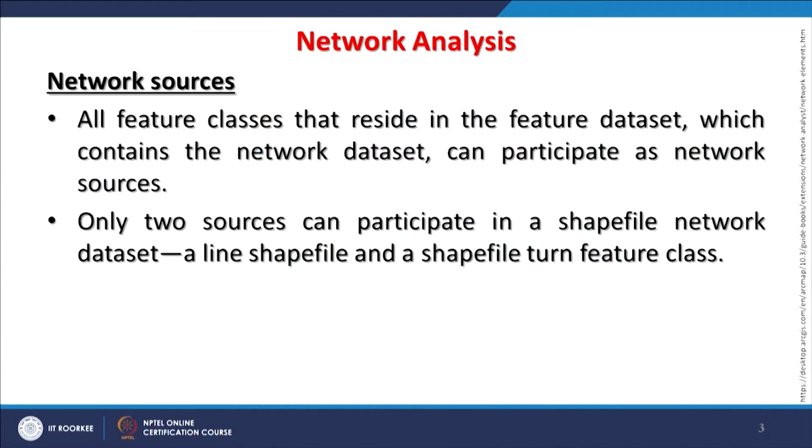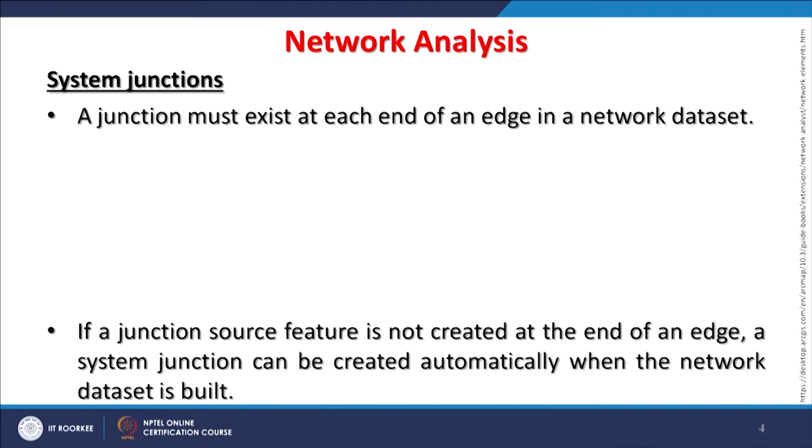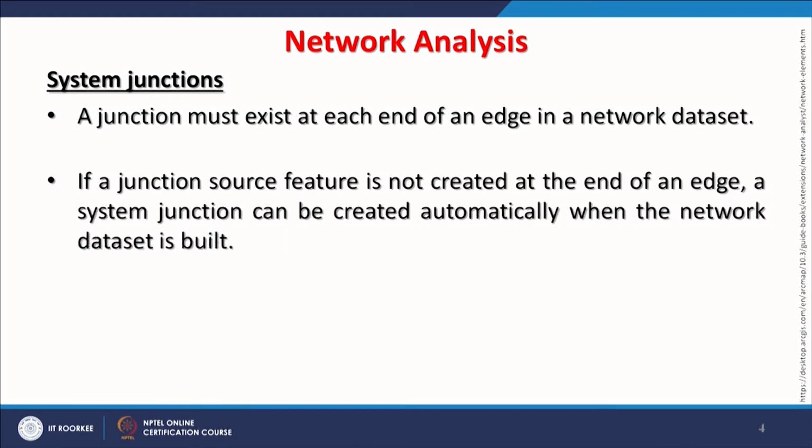Only two sources can participate in a shapefile network or a vector network data set, that is a line feature class and a turn feature class. That might be a point in that sense also. Now, in network analysis, there are system junctions, which exist at each end of an edge in a network data set. So wherever these are there, there will be a junction, or a terminus, you can say.